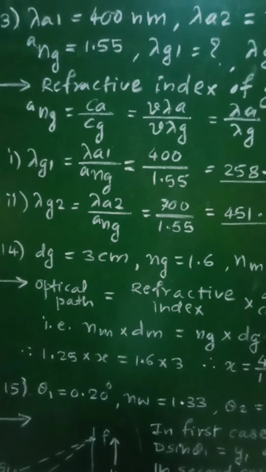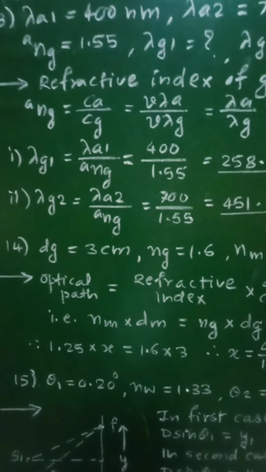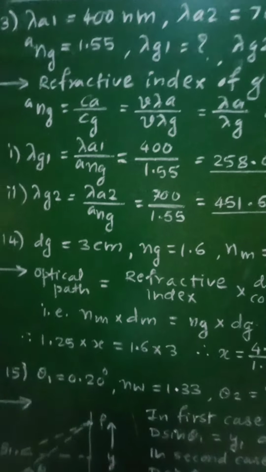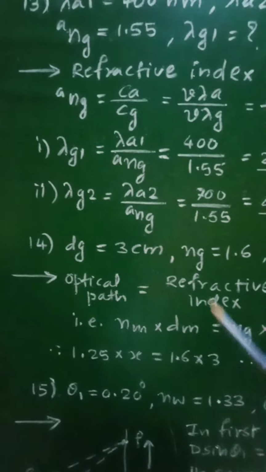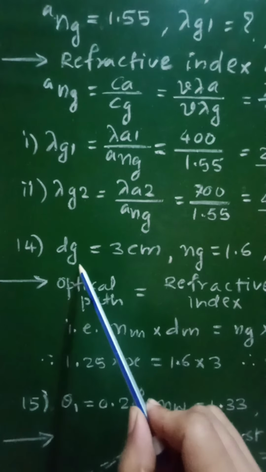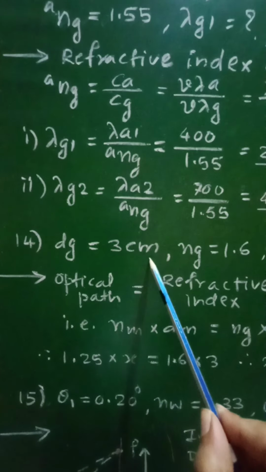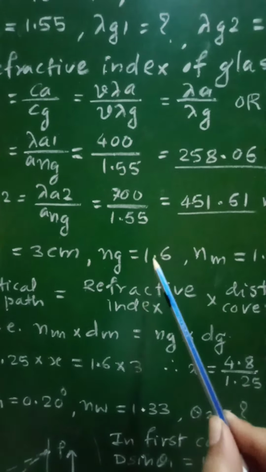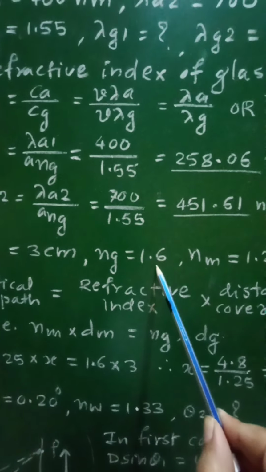Now here the optical path for both the media will be the same, and therefore let us see the given data for this numerical. Distance covered in flint glass, let it be dg, is equal to 3 centimeter. Then the refractive index of glass is given as 1.6.